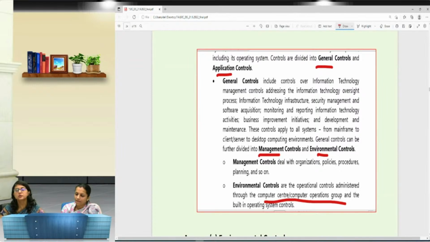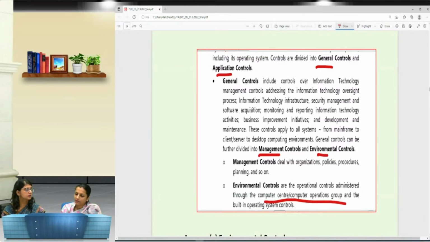But why does this belong to the environmental control? Because this is the control which is administered at the center level. So for the computer center that we have, certain controls that we are going to implement in that computer center, say, we will have CCTV, we have to have the proper provisions for water leakage, we have to have fire extinguishers, we have to have UPS installed. These are the controls which are very much required for the proper administration of a computer center. So they will belong under the category of environmental controls.